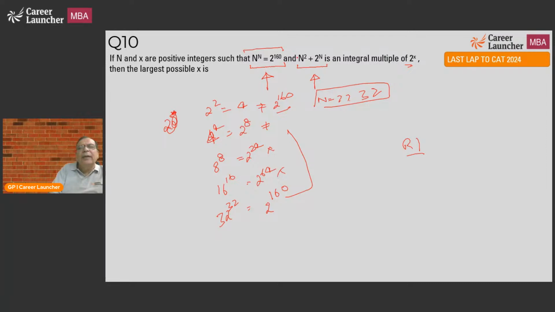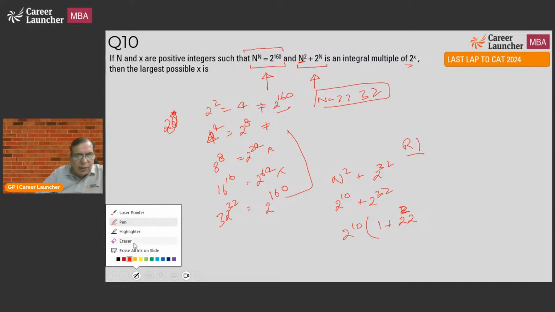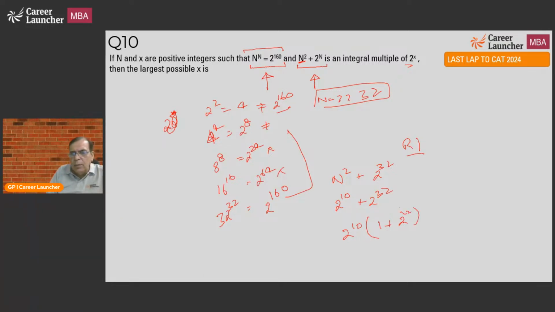We have found n equal to 32. Now what is n square plus 2 to the power 32? n is 32, 32 squared is 2 to the power 10. So 2 to the power 10 plus 2 to the power 32. That's the number. That means take 2 to the power 10 common. I need the eraser. Where's the eraser? Yeah. 2 to the power 22. So the highest power of x will be?